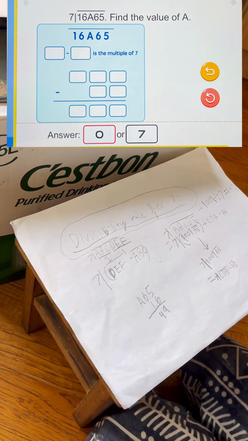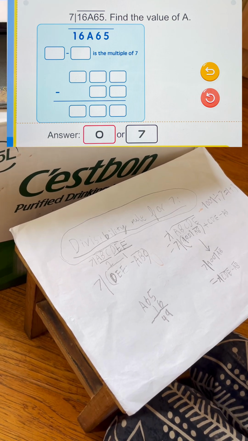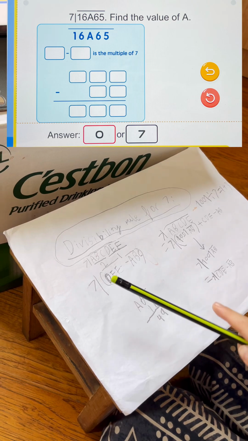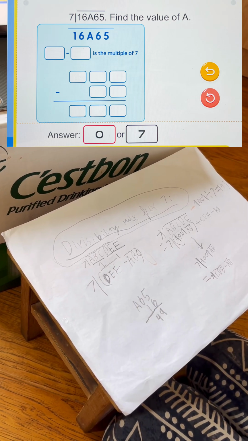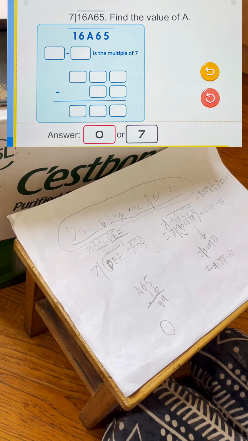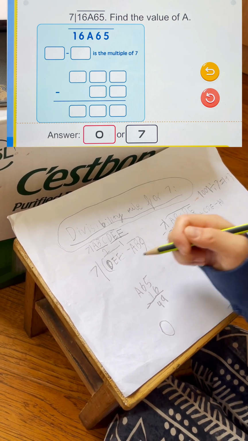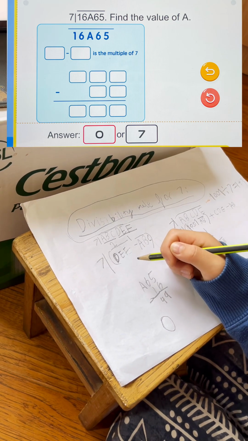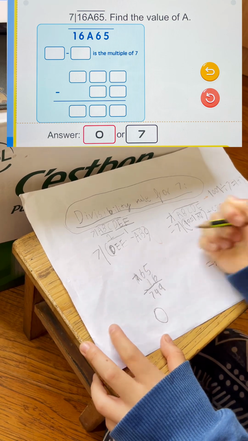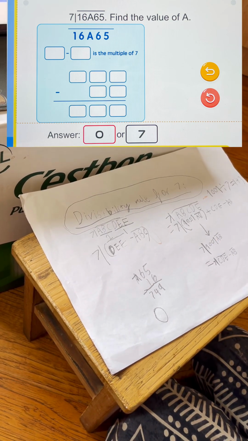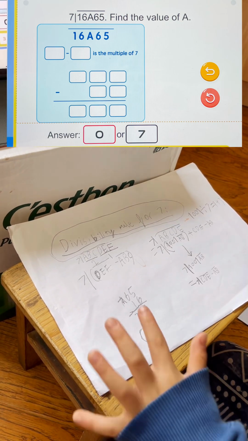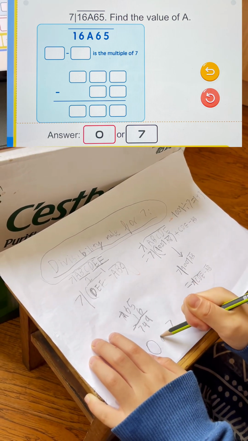49, and 49 is already divisible by 7. So A could be 0. It could be just 65 minus 16 equals 49. So one possibility for A is 0, but the other one is 7, because 700 is also divisible by 7. So you could just add that onto the answers. So 749 is also divisible by 7. Then the answer, what A could be, is 0 or 7.